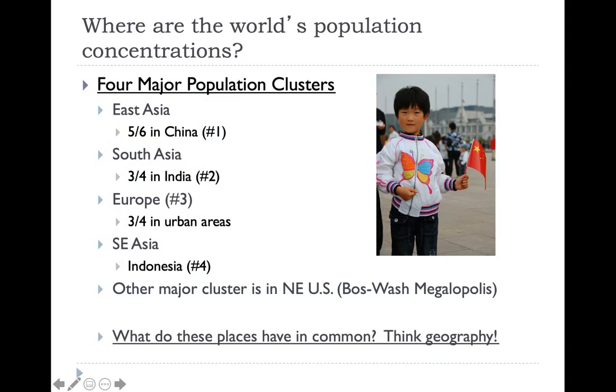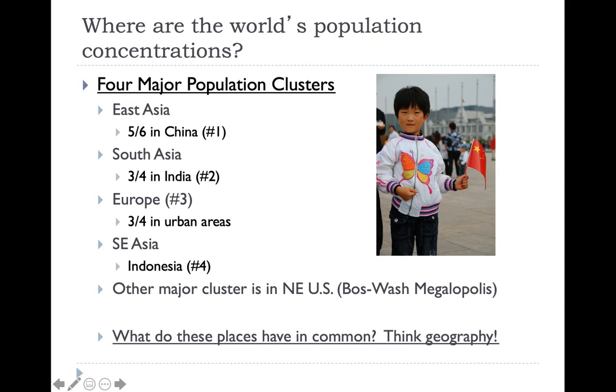So, where do all the people live in the world if they're not living in Canada? Well, we have four major population clusters, three of which are located in Asia. Our first population cluster is found in East Asia, where 5/6 of the population live in China. Our second population cluster is found in South Asia, where 3/4 of the people live in India. Our third population cluster is found in Europe, where 3/4 of the population live in urban areas, meaning they live in some sort of city. And our fourth population cluster is found in Indonesia and Southeast Asia.